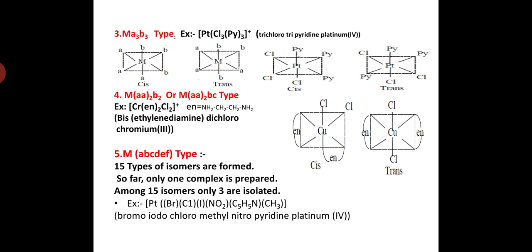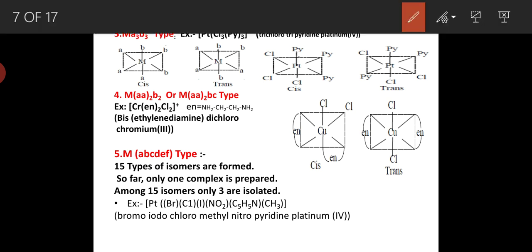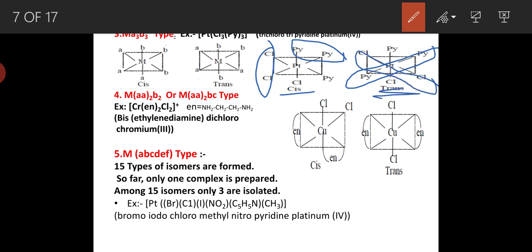Next one is the Ma3b3 type of complex. An example for this is trichlorotripyridineplatinum(IV) complex. This type of complexes also exhibits geometrical isomerism. Here in the cis position, 3 chloro and 3 pyridyl ligands are occupied in the same positions. It is the cis isomer, whereas in the trans isomer, the pyridines are trans to each other and the chloro ligands are trans to each other. So it is a trans isomer.